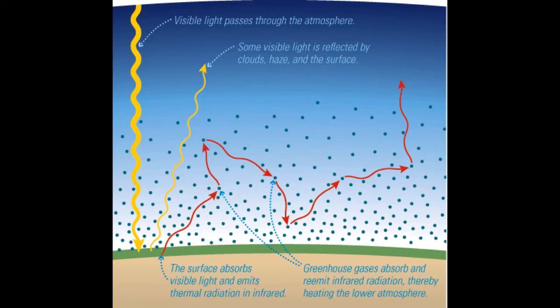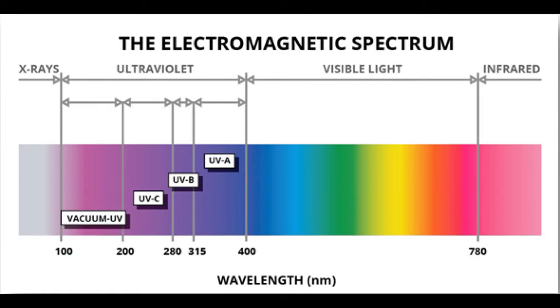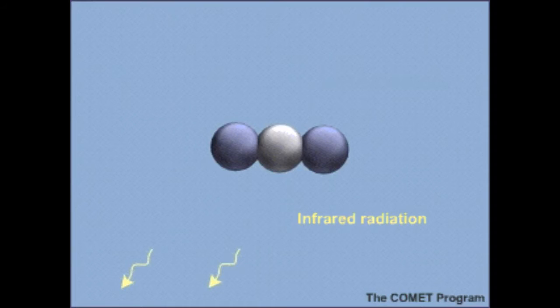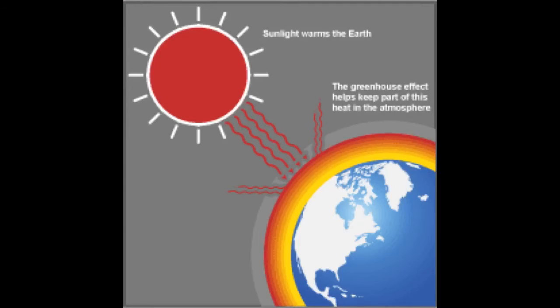However, the ground does not return this light in the same way it receives it. Instead, it returns it in the form of infrared light. Some of this infrared light becomes trapped by the gases in our atmosphere, because these gases easily absorb it. These gases include carbon dioxide, methane, and even water vapor. These gases absorb the infrared photons, then release the energy by emitting a new infrared photon in a random direction. The cycle continues as other gases absorb this new photon and do the same thing. This slows the escape of the infrared radiation from the atmosphere and effectively acts as a blanket to the Earth's surface, keeping it warmer than it otherwise would be.